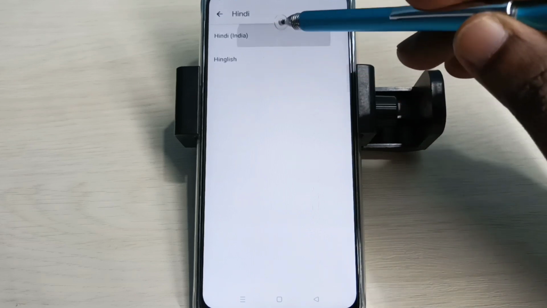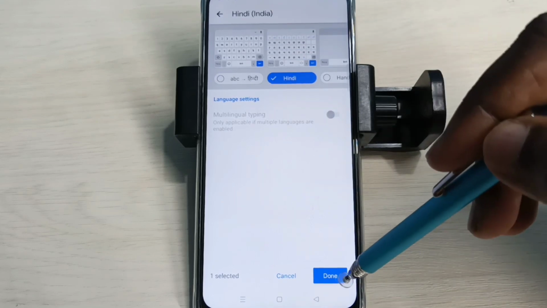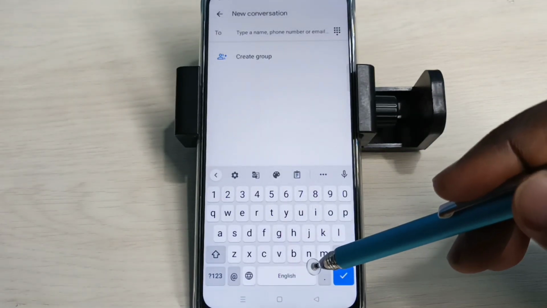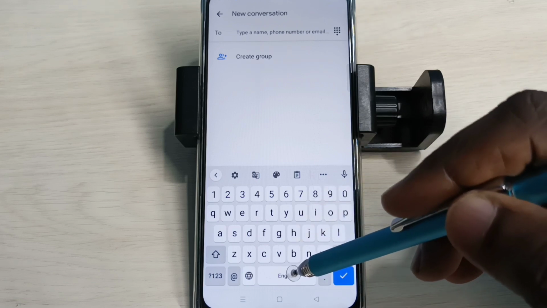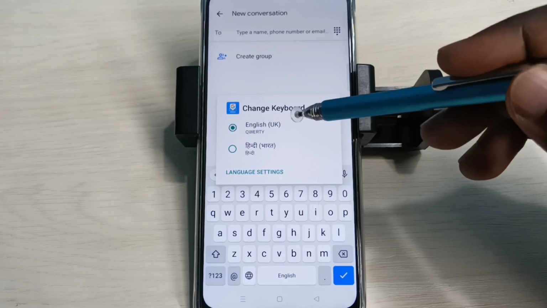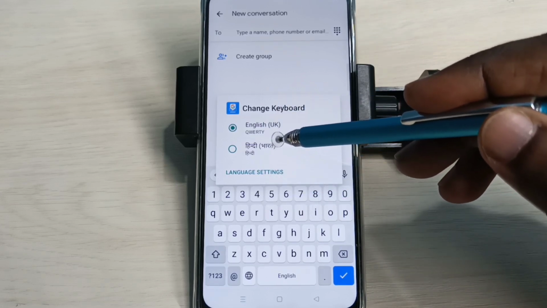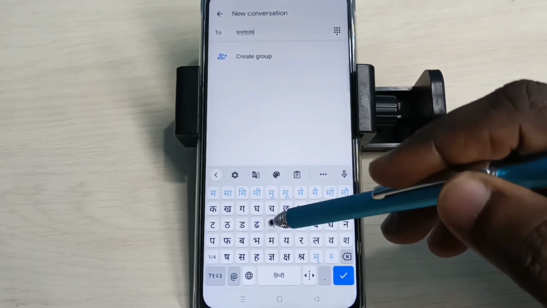Then select Hindi here, then select one keyboard from this list, then tap on Done, then go back to the keyboard. So now if you want to switch language, we can tap and hold on this button, then we will get a list. For example, if you want to switch to Hindi, we can select Hindi here. Now we can type in Hindi.